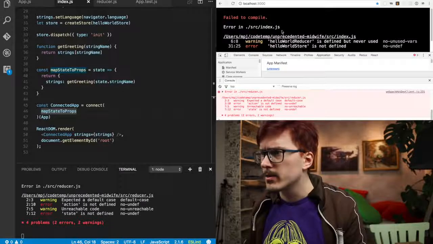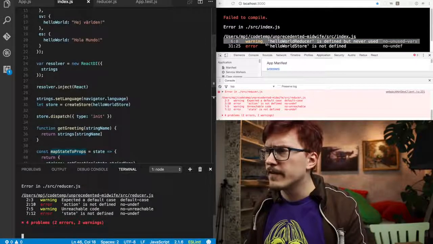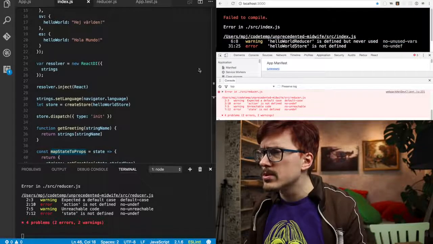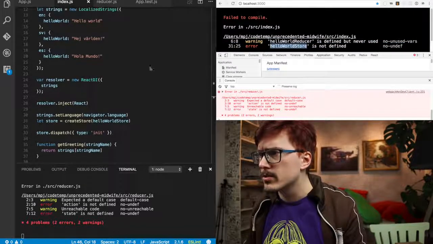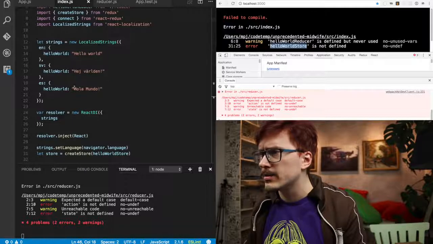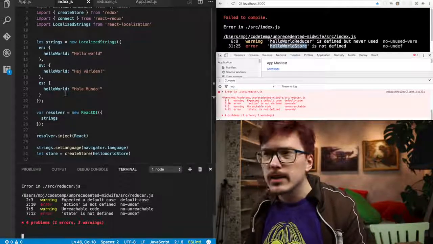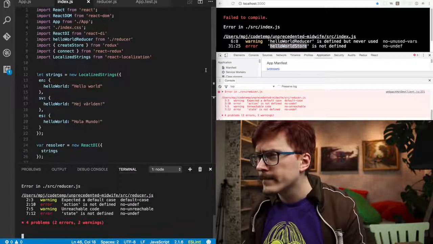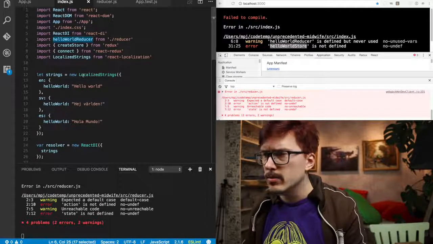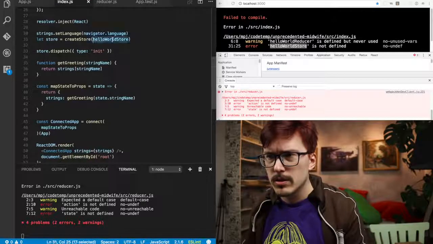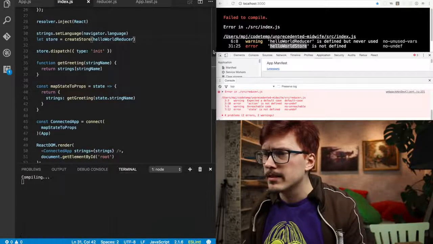Okay, everything is broken. Hello world reducer is defined but not used. Hello world store is not defined. Okay, hang on. Hello world reducer is not used. No, because we renamed it. All right.